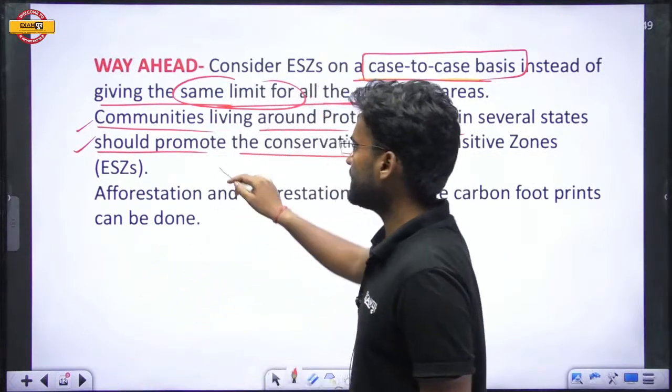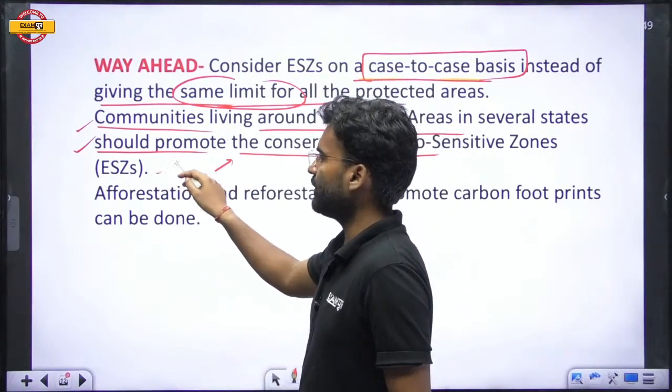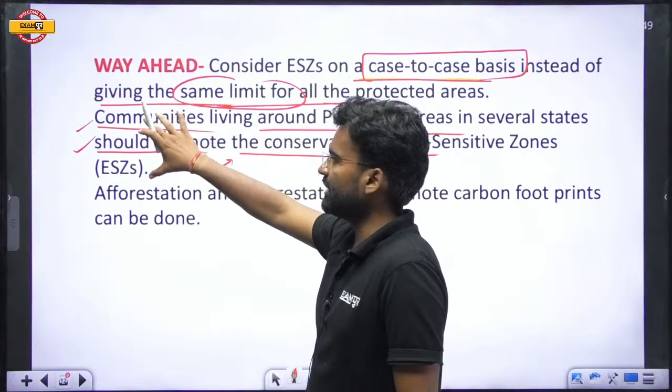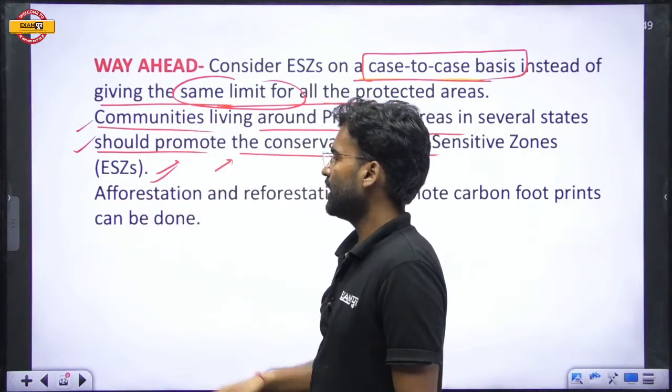This will be very helpful for them as well. So it helps the nature and helps the communities.